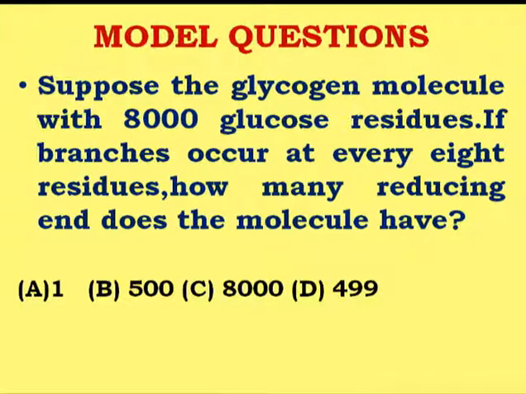Now suppose a glycogen molecule has 8000 glucose residues, and if the branch occurs at every 8 residues, how many reducing ends does the molecule have? Now we know that glycogen is a polymer of glucose and it has 8000 glucose molecules.